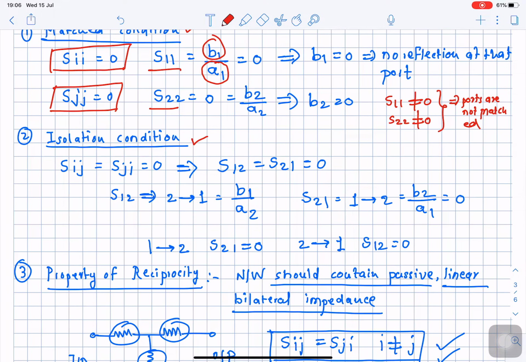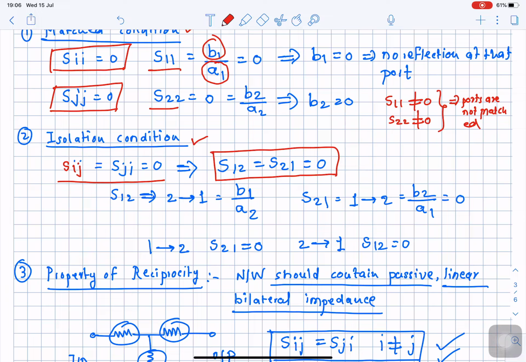So the isolation condition is denoted by this particular matrix equation notation. Scattering parameter Sij, I will write, Sij is equal to Sji is equal to 0, where i stands for 1 and j stands for 2. So Sij is equal to Sji is equal to 0. If I replace i with 1 and j with 2, the equation is S12 is equal to S21 is equal to 0.